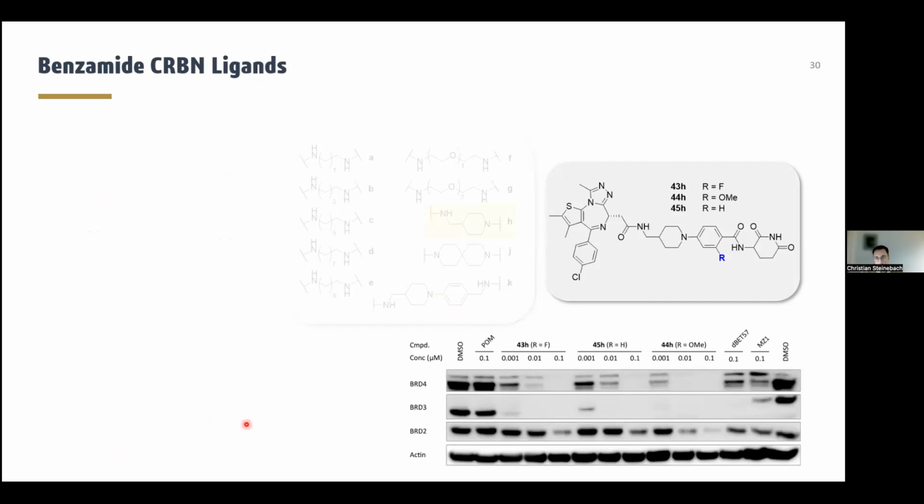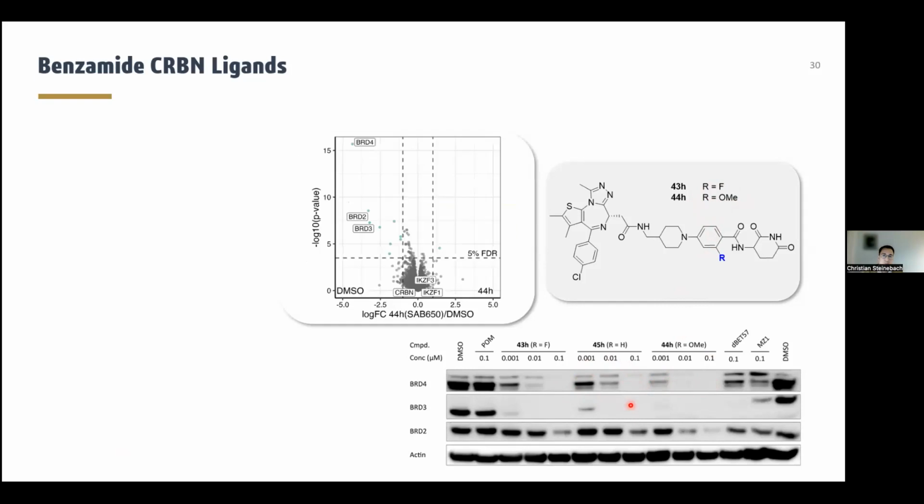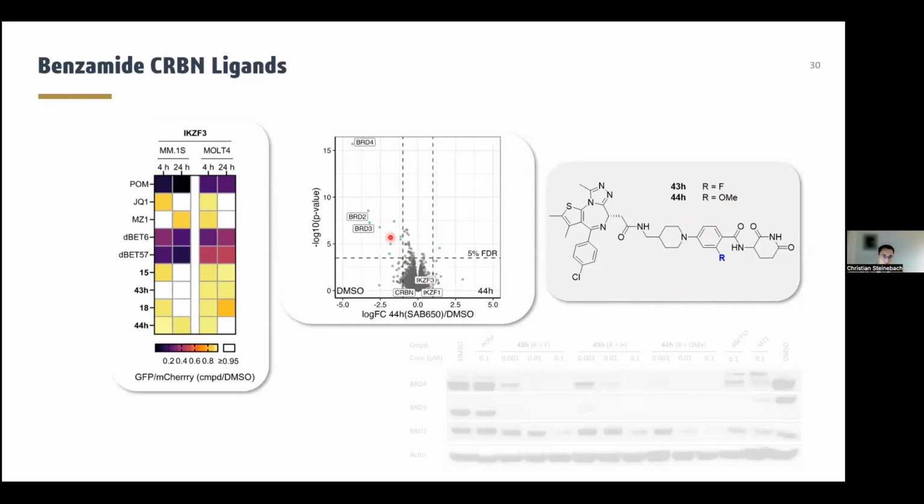We synthesized some analogs of 43H, in which we incorporated the methoxy group that was previously shown to have more potent binding affinity. And indeed, these translated into also more pronounced BRD4 degradation, whereas the non-substituted analog, again, was also inferior with respect to target degradation. The methoxy compound was also evaluated in proteomic analysis, again showing the selectivity for BRD4, 3, and 2.